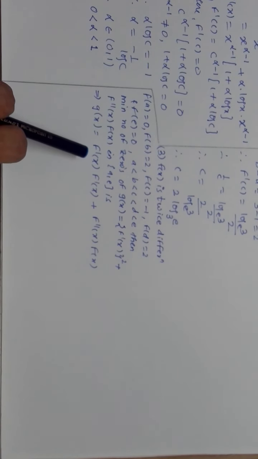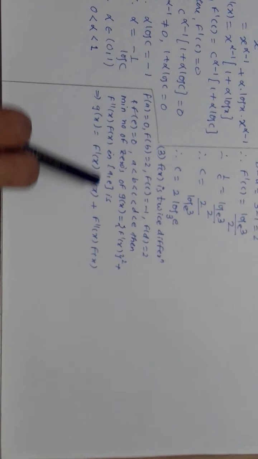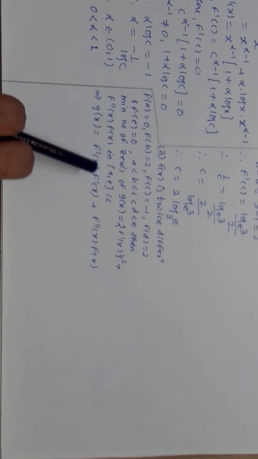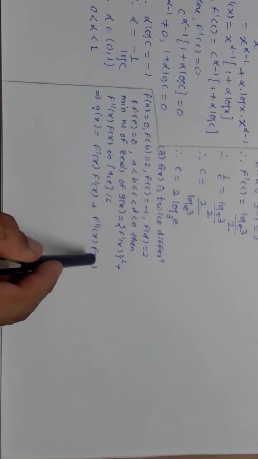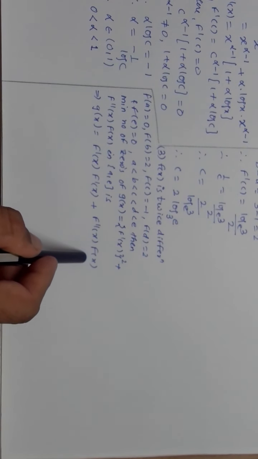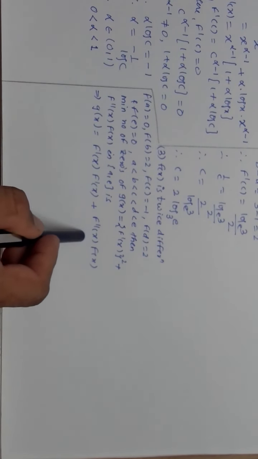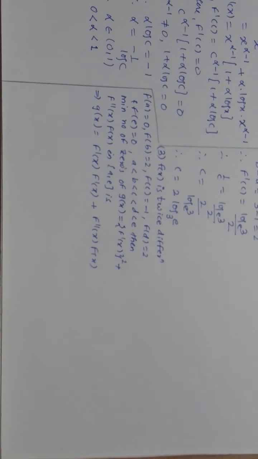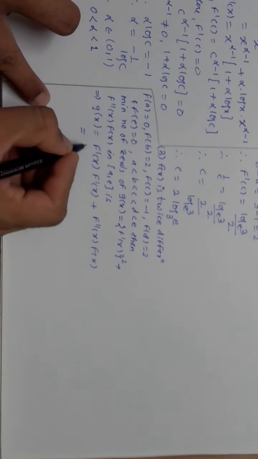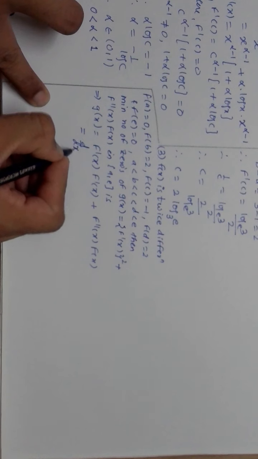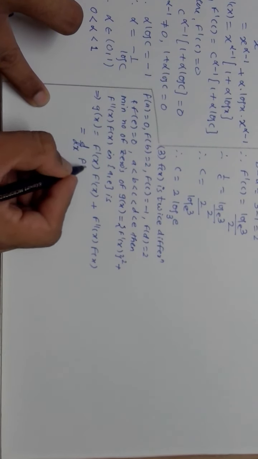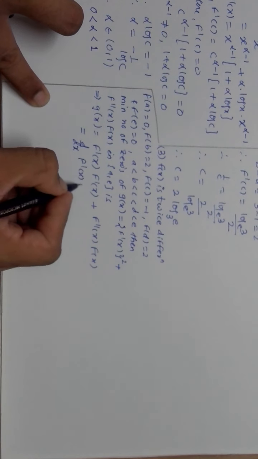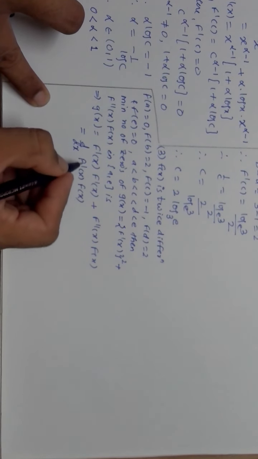If I take this as the first function, keeping it as it is, and the derivative of f(x), plus f(x) and the derivative of the first function f''(x), it is nothing but the product rule of d by dx of f'(x) into f(x).